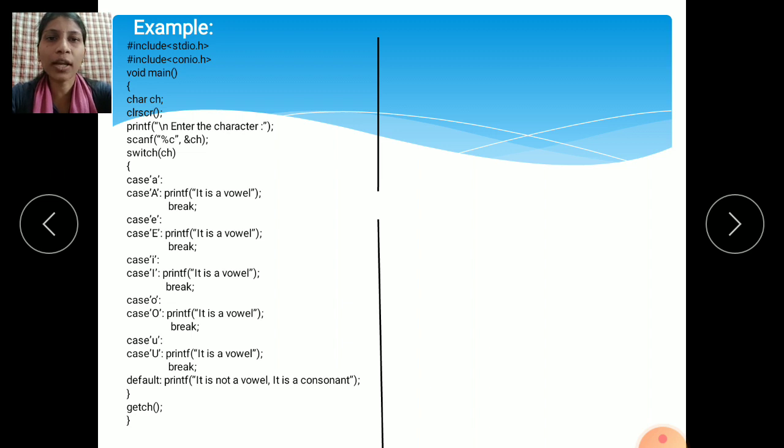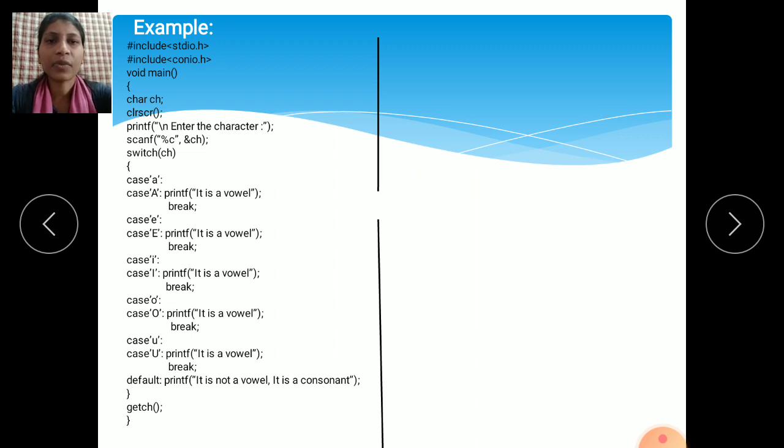If you enter small a or capital A, A is one of the vowels. So if you enter small or capital A, E, I, O, U, these 5 are the vowels. If you enter any vowel, it shows the message it is a vowel. If you enter any consonant, it shows it is not a vowel, it is a consonant.